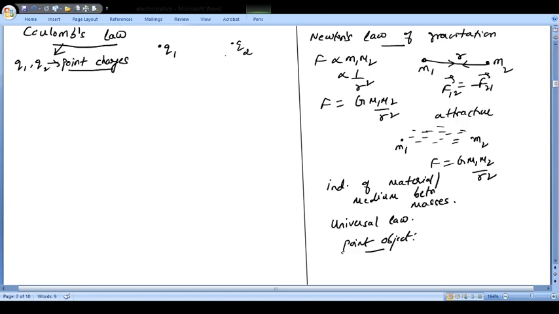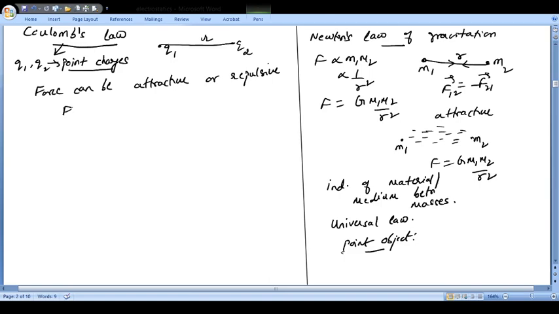So if I have two point charges Q1 and Q2 separated by a distance r, then this force, there can be a force of attraction or a force of repulsion. So this force can be attractive or repulsive depending upon the charge.